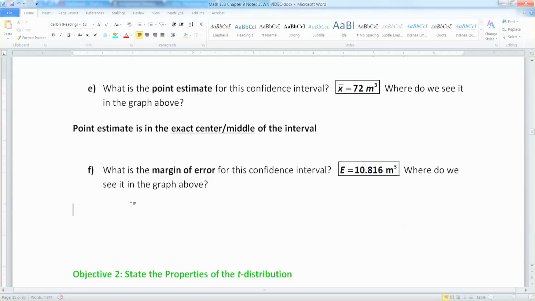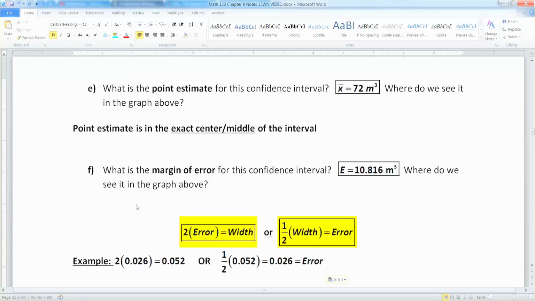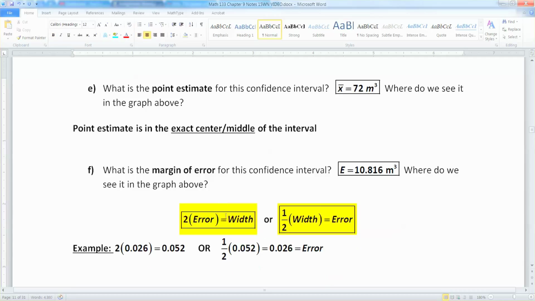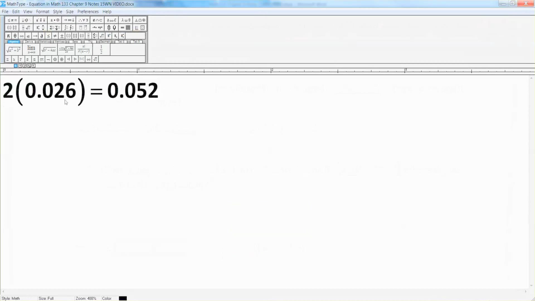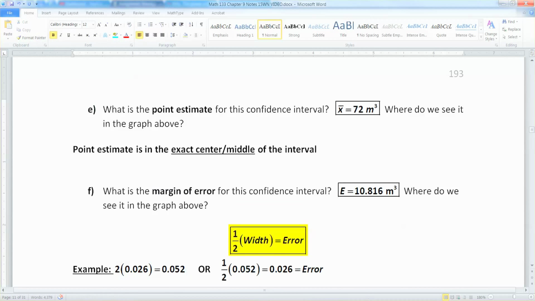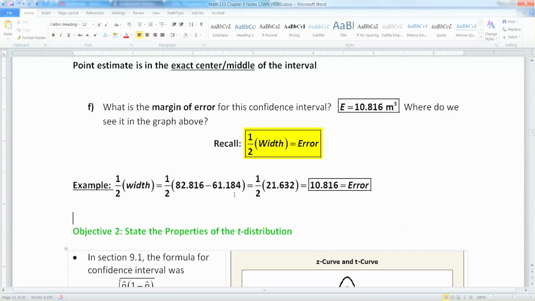Where does it show up in the graph above? Well, the error is half the width. Let me paste it in from before. The error is equal to half the width right here. Or if you like, double your error is equal to your width. So 2 times 10.816 would make my width. Okay, so let me type it up again. So remember that half the width is equal to your error.